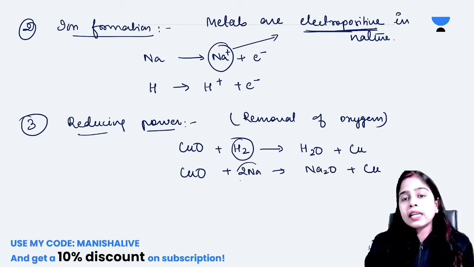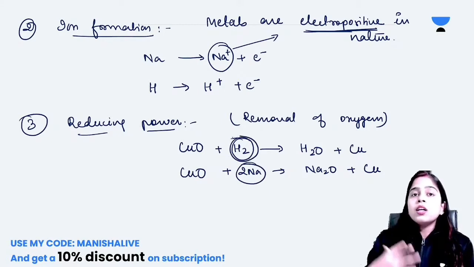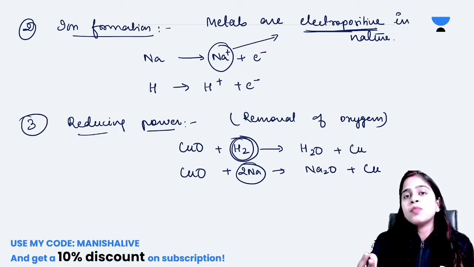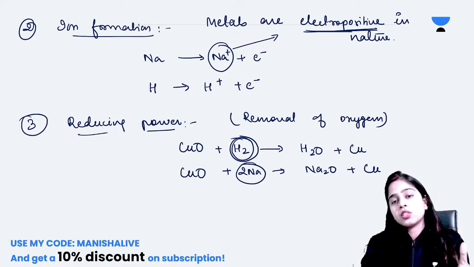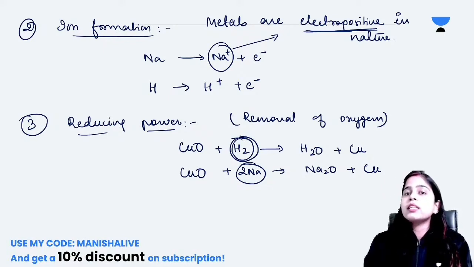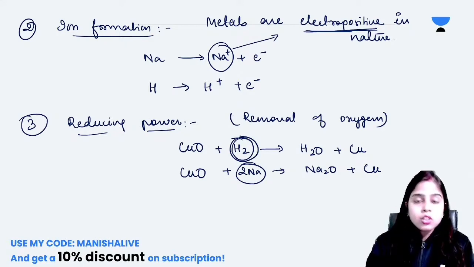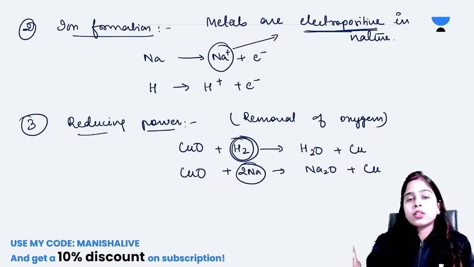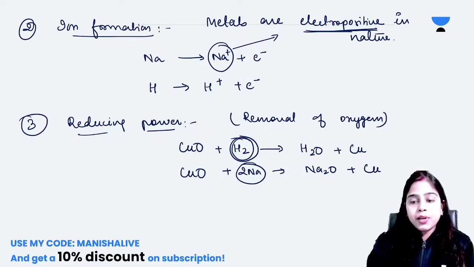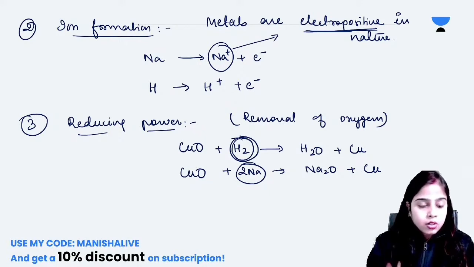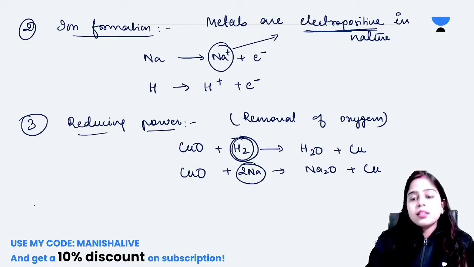So both the alkali metals and hydrogen show greater reducing power, meaning they show greater affinity for oxygen. Affinity means what? Love. They both love oxygen, either alkali metal or hydrogen. So reducing means affinity for oxygen. Both hydrogen and sodium love oxygen, so they can reduce compounds. So this is the third similarity between alkali metals and hydrogen. Very good.